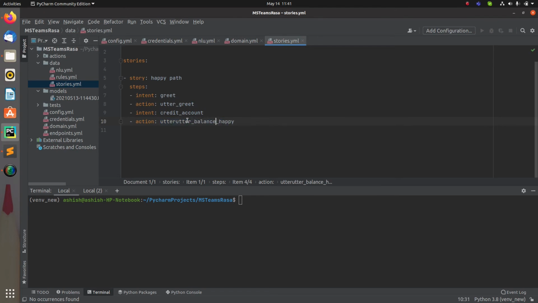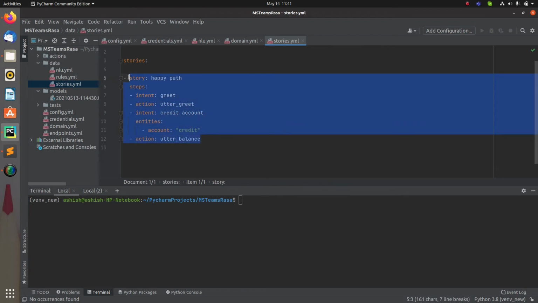So I will pass this, but before that, there is one more thing that we have to set, just because this time we have an entity as well for this intent. So that means I have to pass entities, and over here just specify account and assign a value for it. Let's say credit, for example. So this is how I am passing it. Based on this, I have created a story. Now when I train this and then talk to my bot, let's see what the output will be.